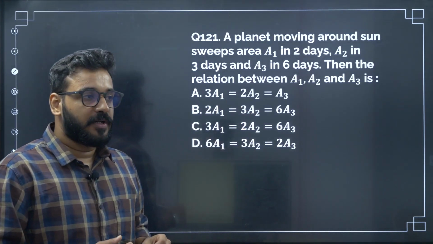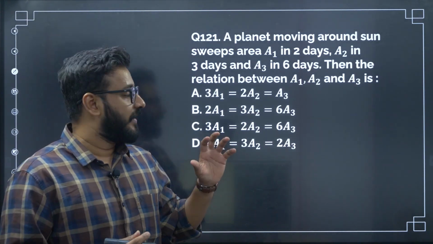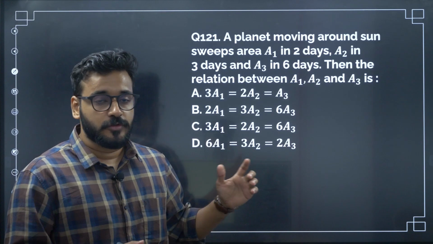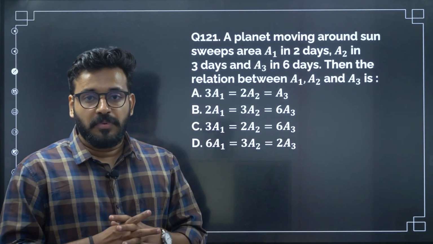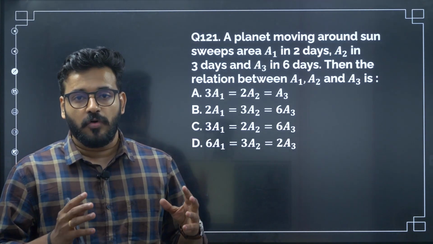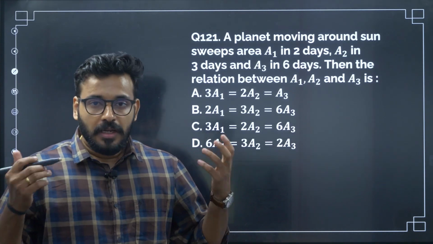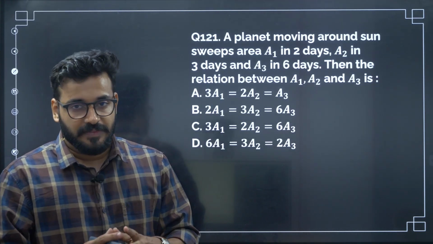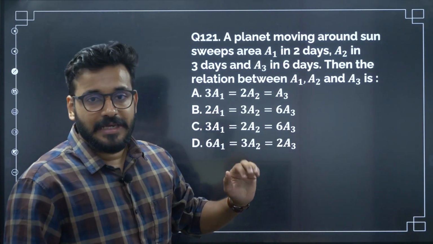So this is from Kepler's law, and Kepler's law might not be taught in detail in the PU, but this is a very important topic which I would like all of you to make a note of. They are given different areas covered in different days, but Kepler's second law states that the aerial velocity of a planet or a celestial body revolving around a larger celestial body under gravity will remain constant. That means whatever the area they cover in different time periods, the aerial velocity is the same.